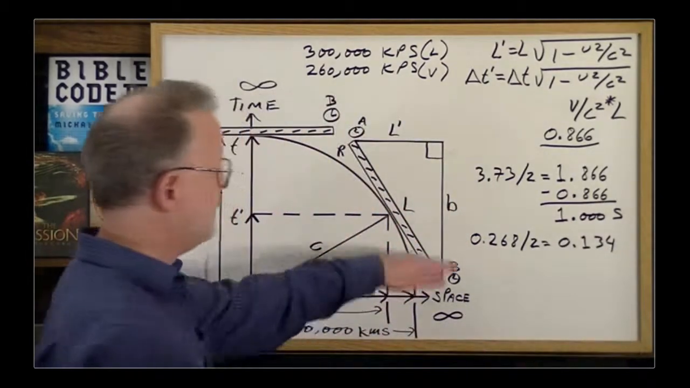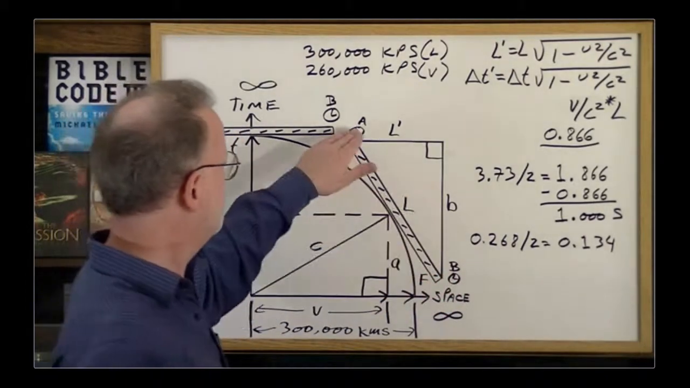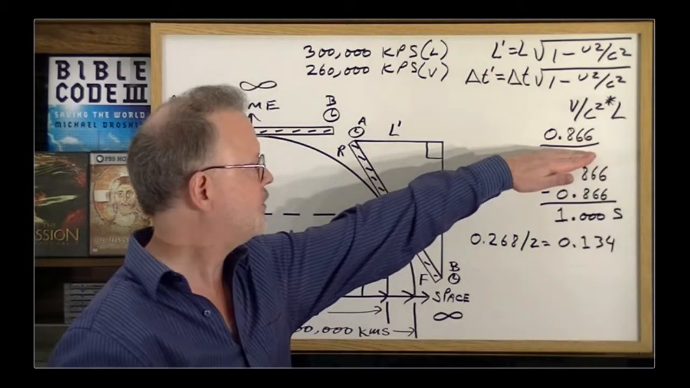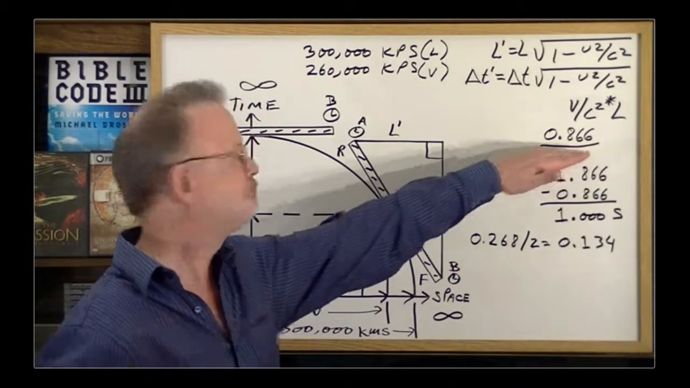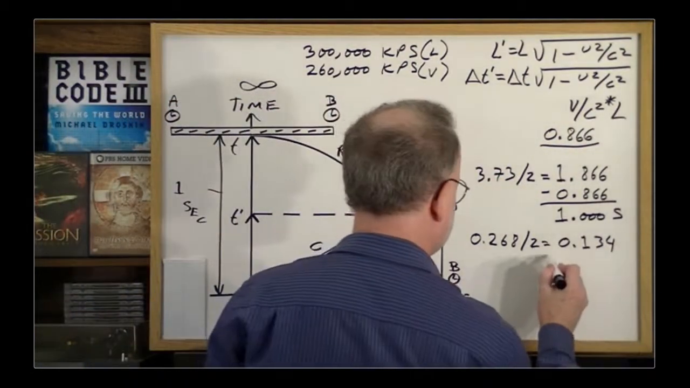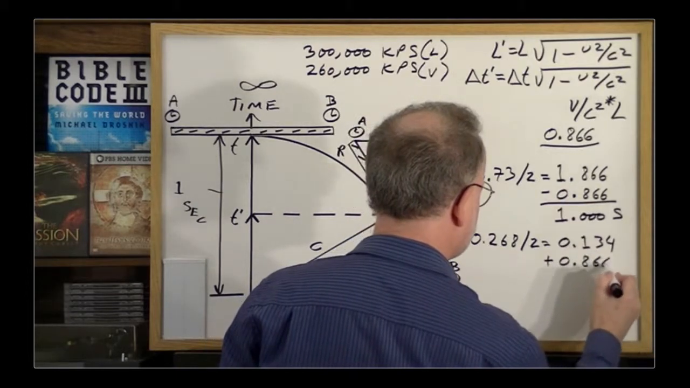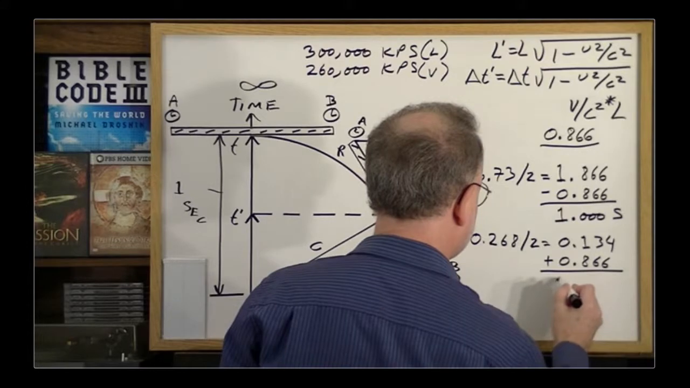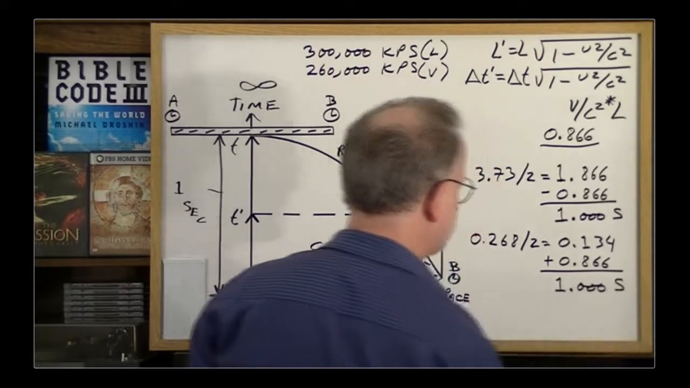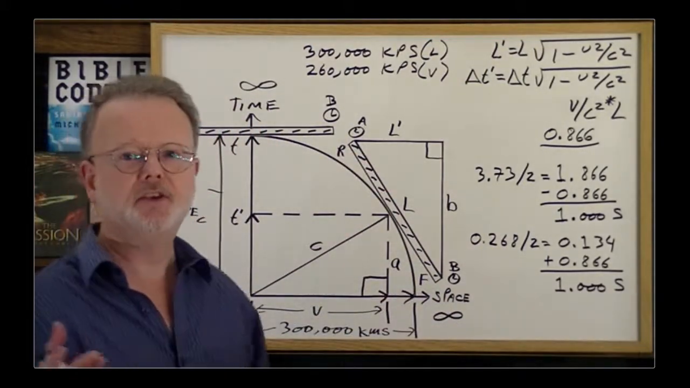But not to forget, the clocks are not synchronized. When Mr. B releases it at 12 o'clock midnight, Mr. A's clock already says 0.866 after midnight. So to see what his clock says when the light reaches him, you have to add the offset. So that's plus 0.866, which gives the result of 1.000 seconds. 1 second. So from their point of view, everything seems to be the same.